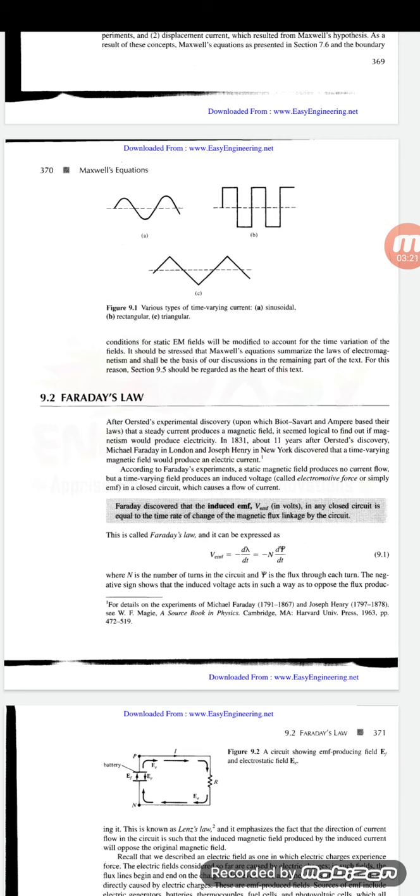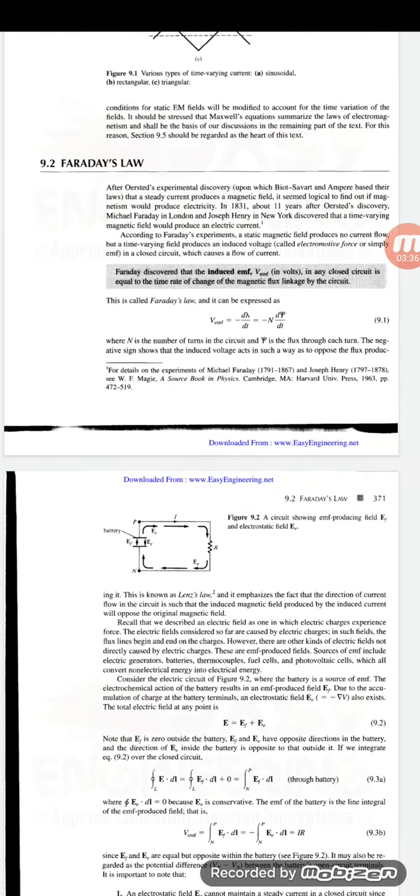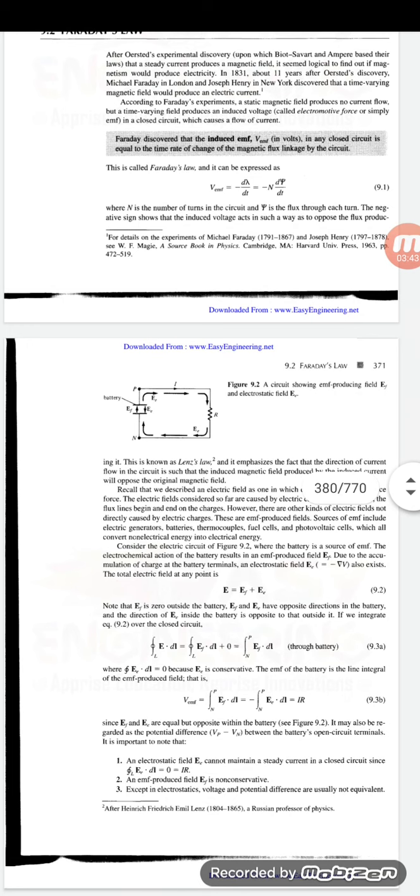V_emf is equal to the rate of change of flux linkage, where flux linkage is the product of the number of turns and the flux. So here, if we take a small experiment, we can say that E is equal to E_f plus E_e, where E_f and E_e have opposite directions, as E_e is the battery, opposite to the outside.